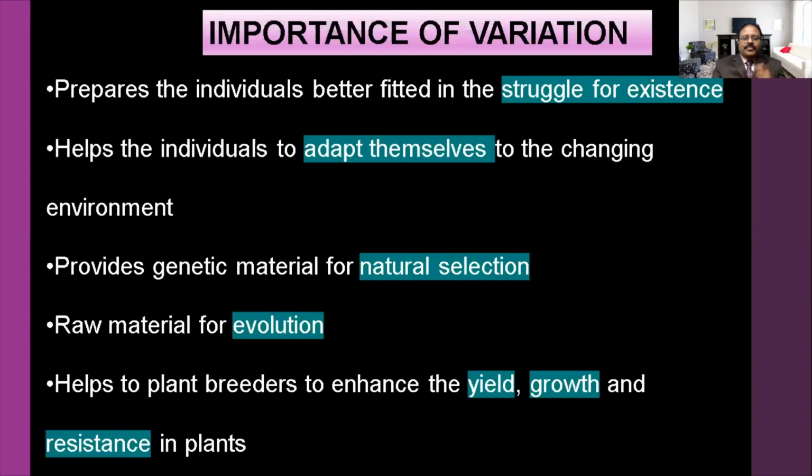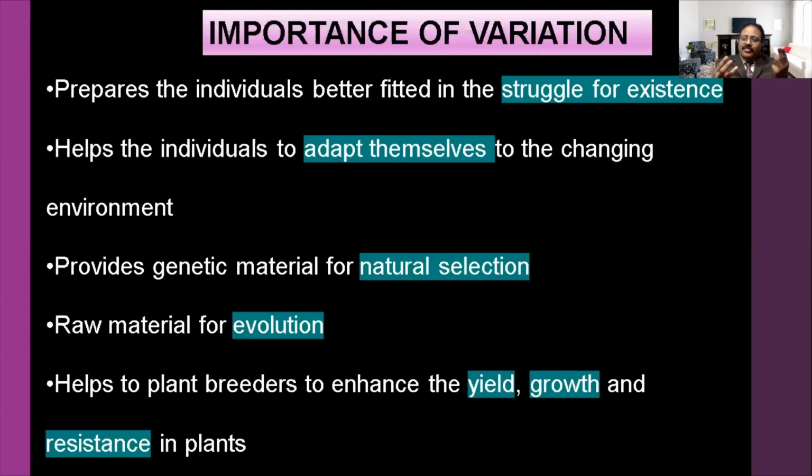Then variation provides genetic material for natural selection. Nature selects the four finger horse when five finger horse and four finger horse are there. When four finger horse and three finger horse were there, nature selected only the three finger horse.